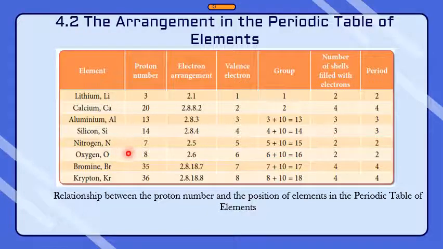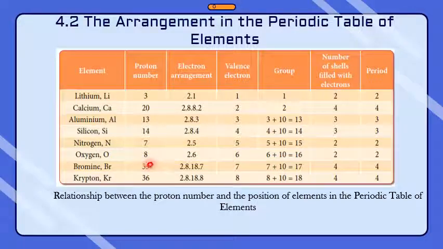Okay, nitrogen, proton number 7. So the arrangement is 2.5, because 2 plus 5 is 7. So the valence electron is 5. 5 is in the range 3 to 8, so we plus with 10. The group is 15. How many shells? 1, 2. So 2 shells, meaning the period is 2.